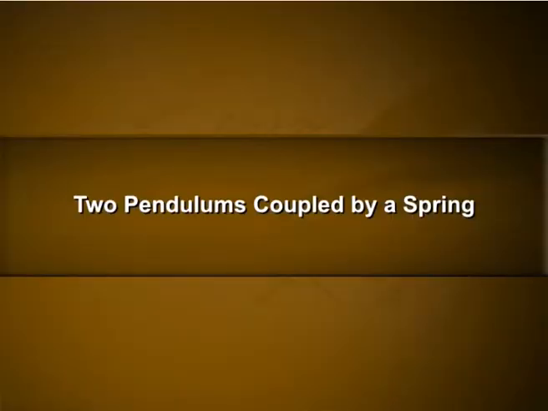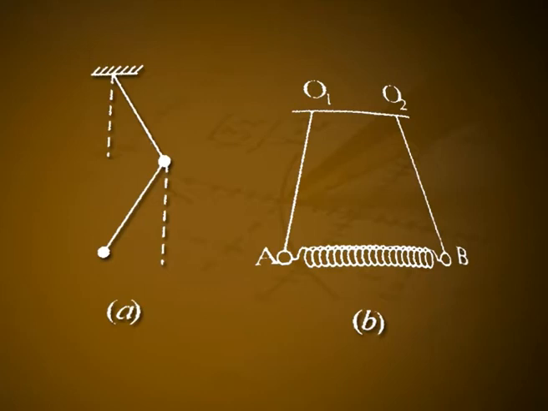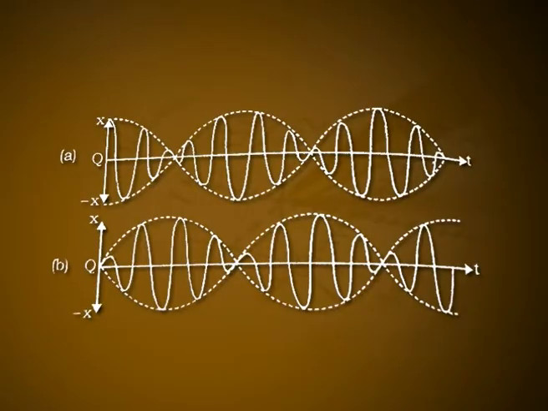Two pendulums coupled by a spring. Consider the coupled oscillator shown in figure 1b before. Let the pendulum A oscillate first with pendulum B at rest. From A, energy gets transferred to B and it alternates between the pendulums A and B. When the amplitude of pendulum A is maximum, the amplitude of pendulum B is 0 and vice versa, figure 2. The energy due to oscillation is transferred from one pendulum to the other and the process continues.